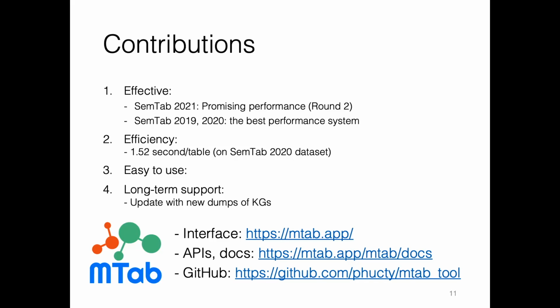In this year's challenge, we got promising performance on the round 2 datasets, and in the last 2 years, MTab was the best performing system. In the future, we will provide long-term support for the MTab tool. We will update the database with a new dump of Wikidata, DBpedia, and Wikipedia. If you have any questions or feature requests, please feel free to open an issue on our GitHub project page here.